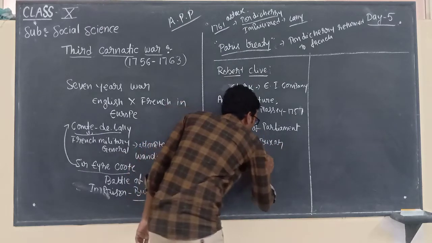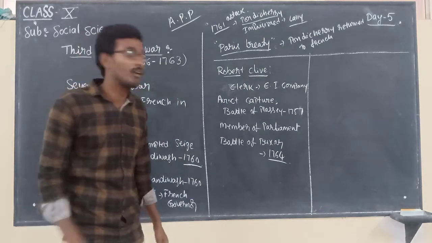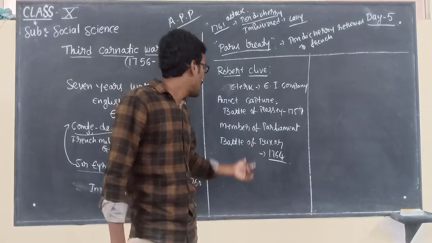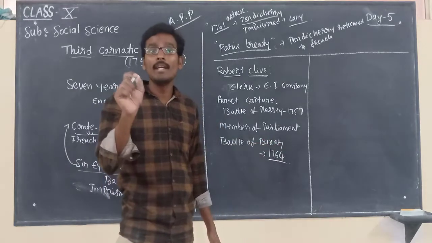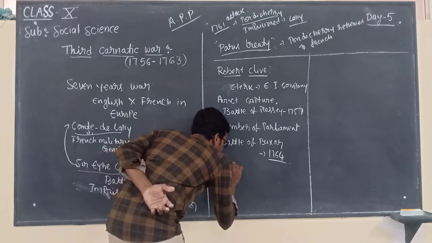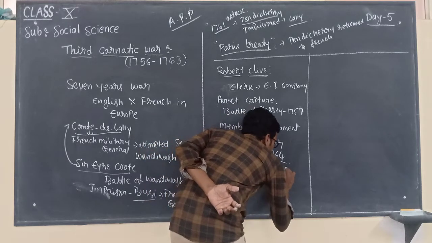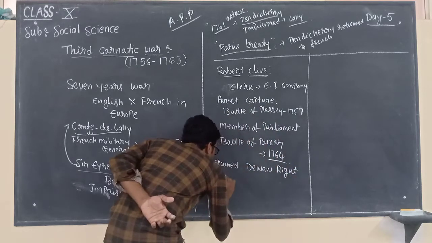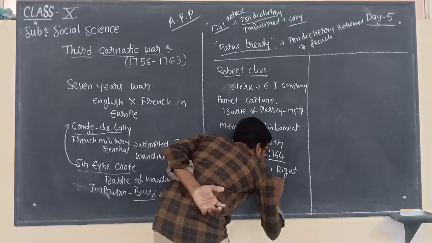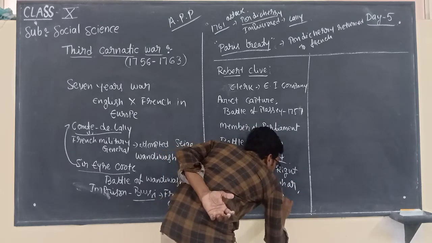The Battle of Buxar in the year 1764. Again, he got a good name with the British government after the Battle of Buxar by gaining Diwani rights over Bengal, Bihar and Orissa.